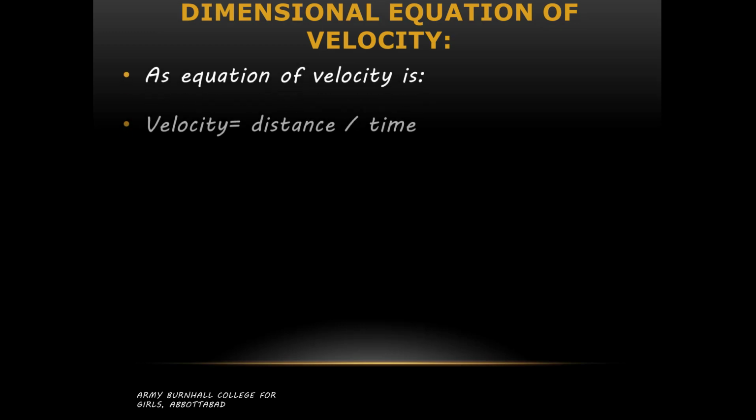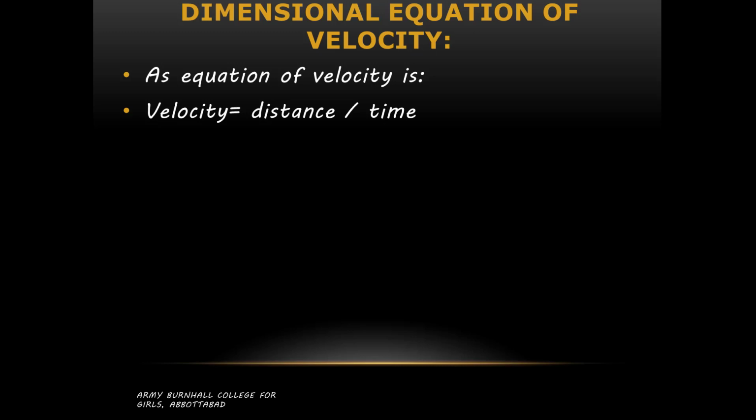Dimensional equation of velocity: in the same way we can write down the basic equation of velocity, which is distance per unit time, v equals d by t. By applying dimensions on both sides, we get dimension of v is equal to dimension of d divided by dimension of t.